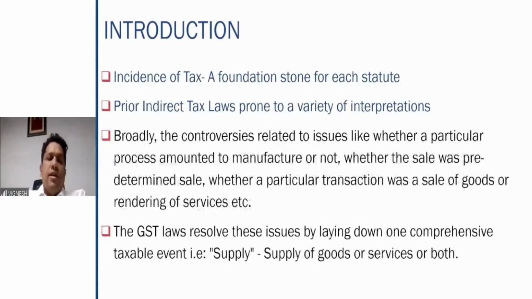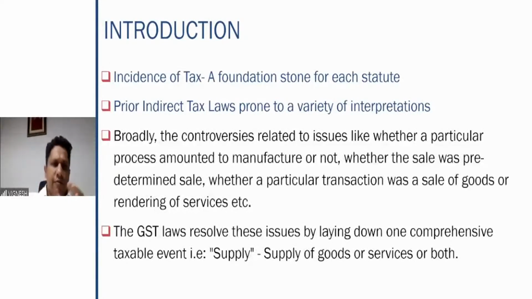So therefore, why is the incidence of tax an important point for each law or each statute? Incidence of tax is important because the timing where the tax is supposed to be imposed determines when the tax has to be paid and when the trigger happens for the respective tax to be collected.